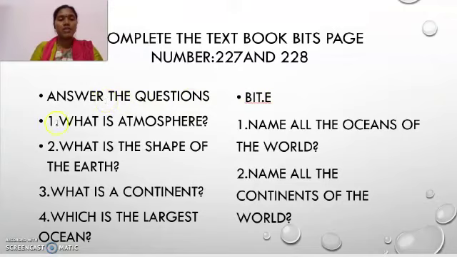The first bit: what is atmosphere? We have discussed that the layer of air is called atmosphere, but you have to write the full sentence which is given in your hard copy. What is the shape of the earth? What is a continent? Which is the largest ocean? Name all the oceans of the world. How many oceans do we have? You need to write down their names, and name all the continents of the world. Please answer these questions in your classwork and send me a pic.